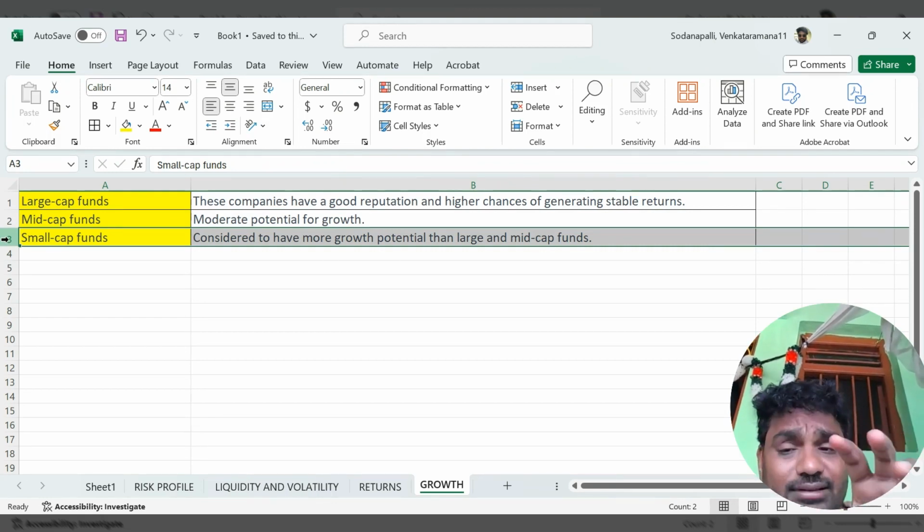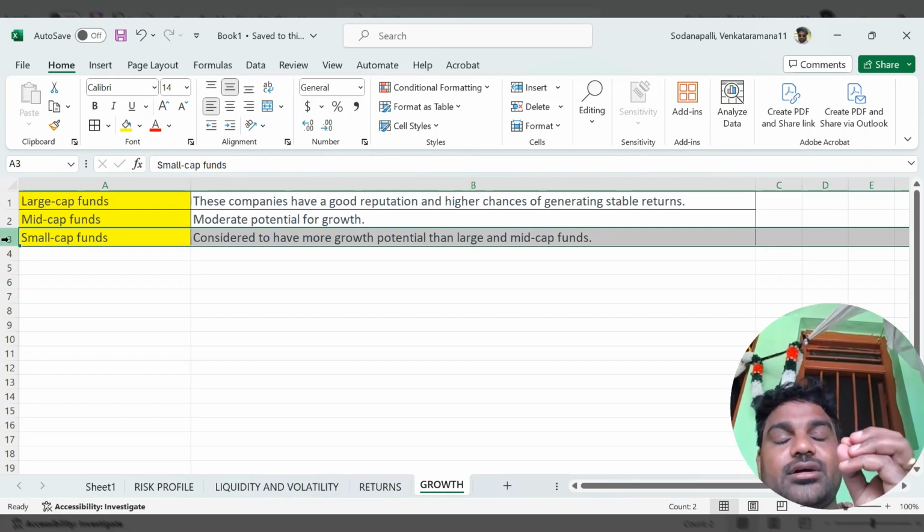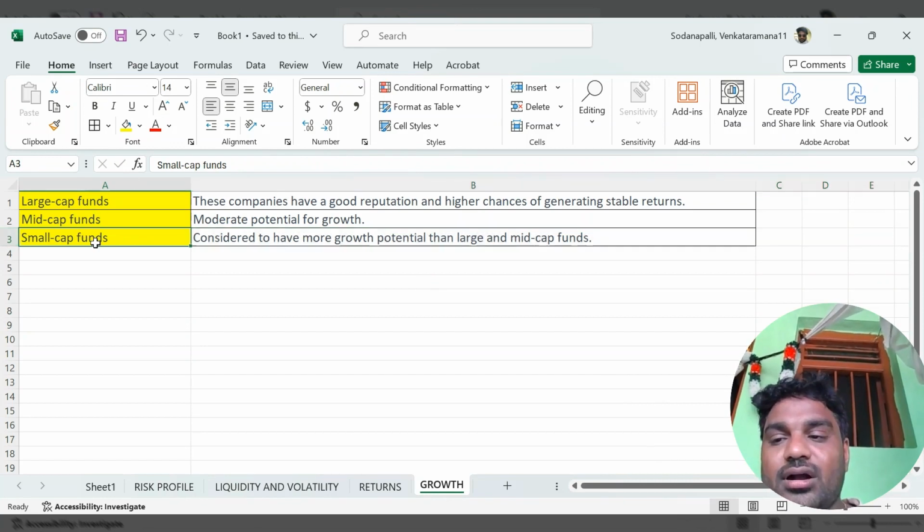So these are the main differences between large cap, mid cap and small cap. While investing in any mutual funds, you should observe these differences. Large cap has constant and stable returns, mid cap has moderate returns, and small cap has high risk and high returns. That is, low risk, moderate risk and high risk.